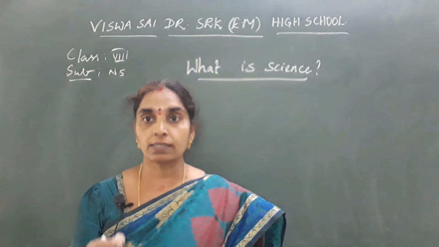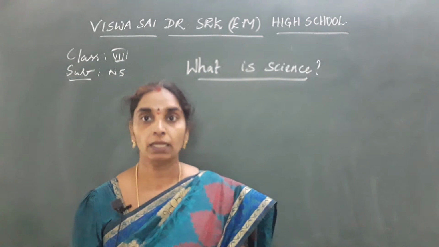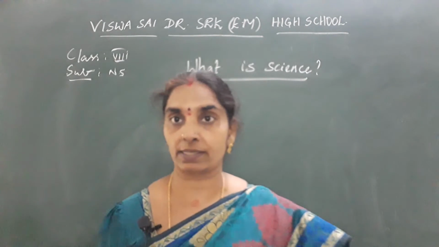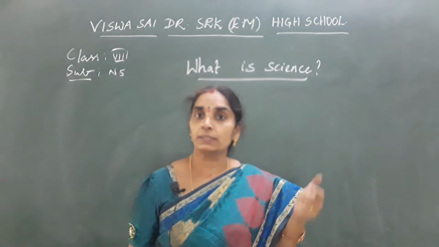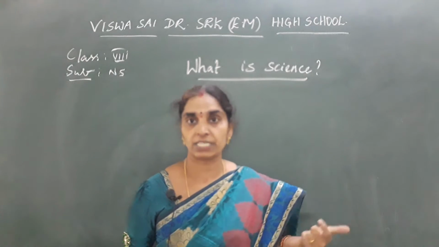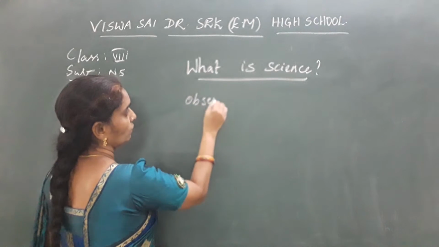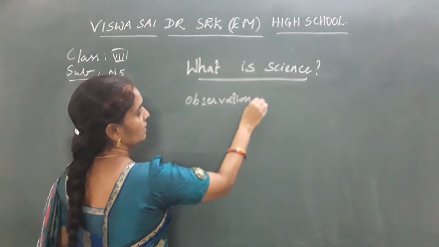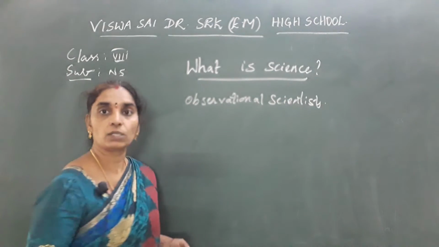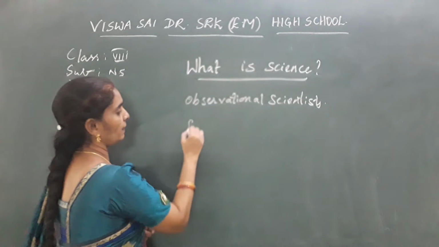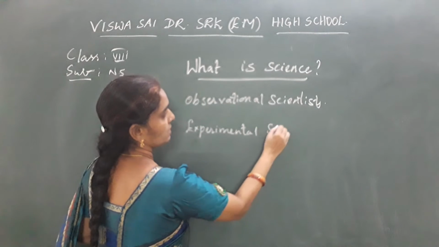Applied science is a science in which we learn or experiment on the known fact. Okay, so that is called an applied science. Science is divided into basic science and applied science. Rather, the scientists who observe the nature are classified as observational scientists. And the scientists who experiment on the facts are called experimental scientists.